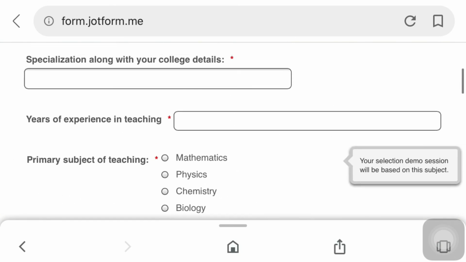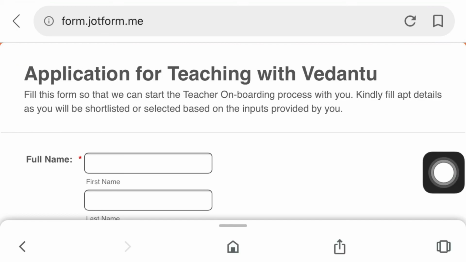So this is the process of how to apply for Vedantu. I hope this video will be useful.